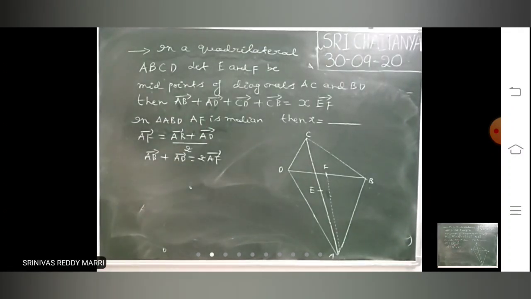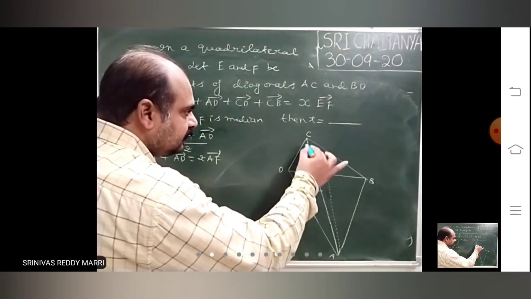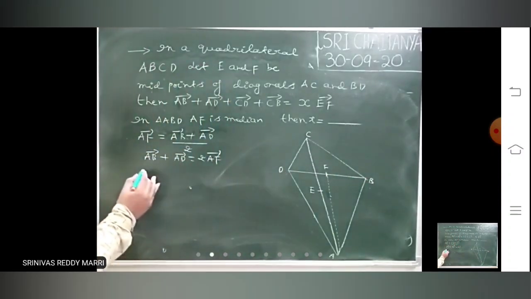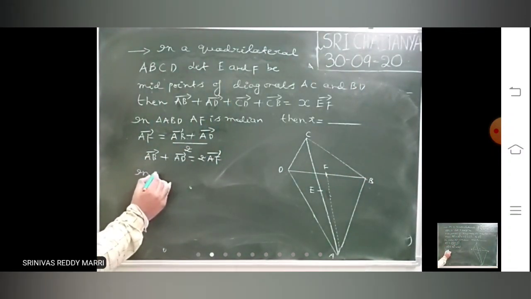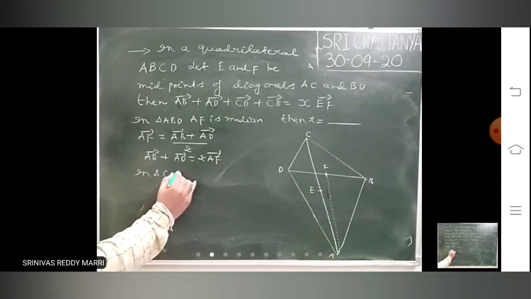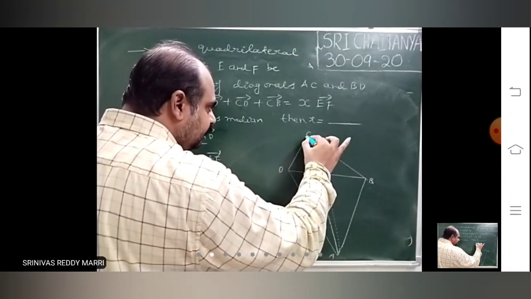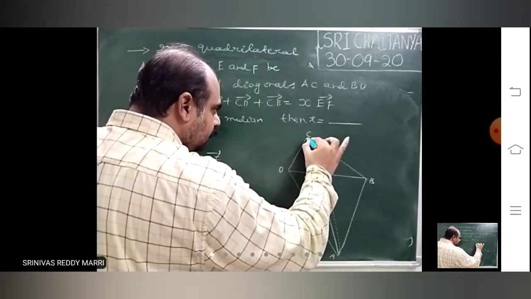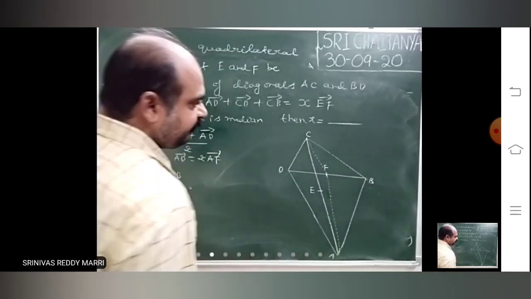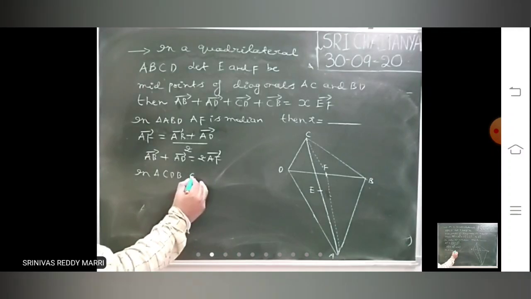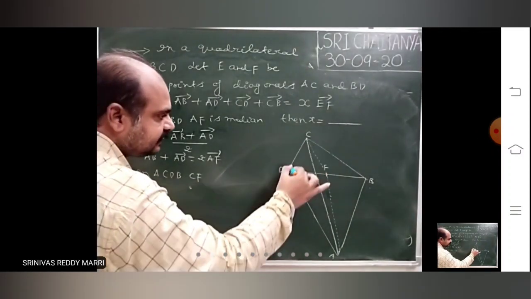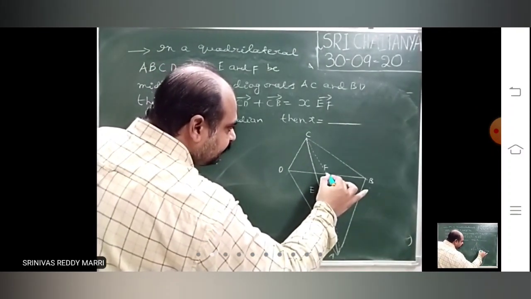Now CD and CB, look at triangle CDB. In triangle CDB, CF is the median because F is the midpoint.